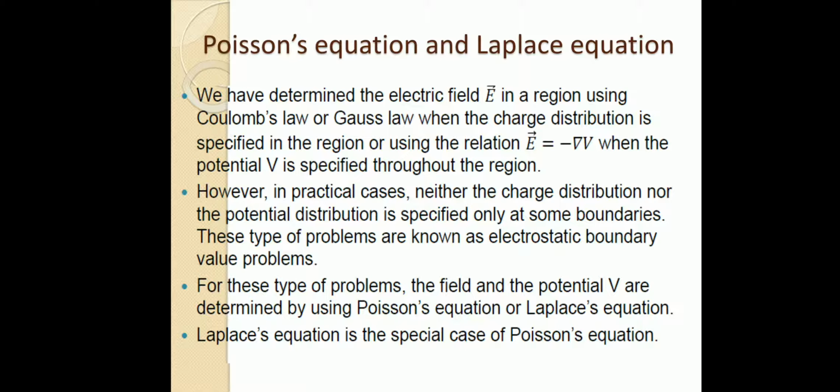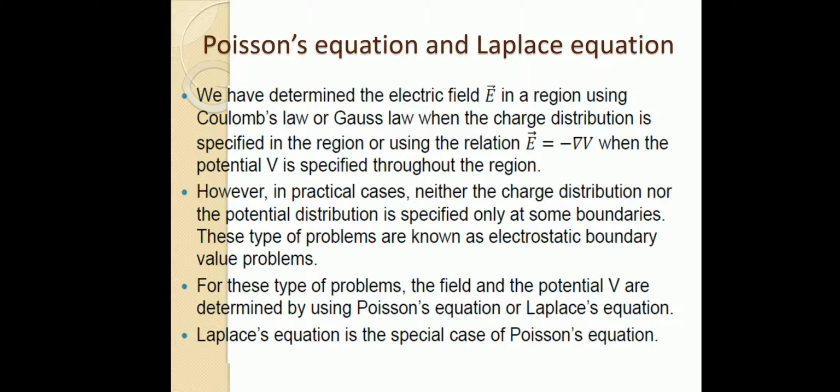Or otherwise, if we know the potential throughout the region, we can find the electric field intensity as E is equal to minus del V, the negative gradient of potential. But in some practical cases, neither the charge distribution nor the potential distribution is specified in some boundary region. In such cases we need to find the electric field intensity and potential.